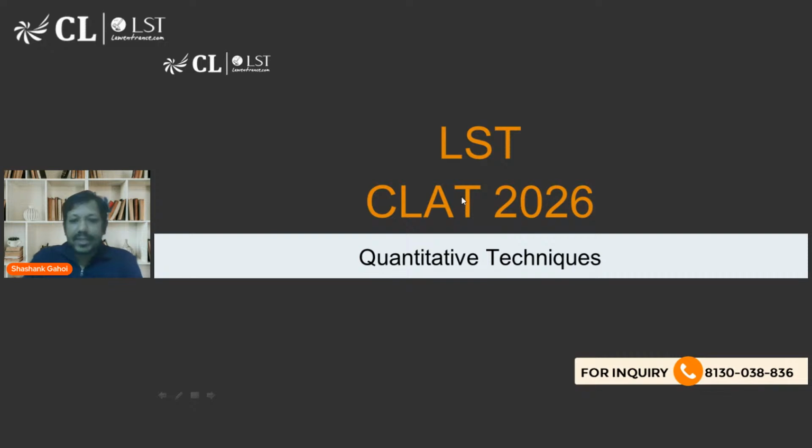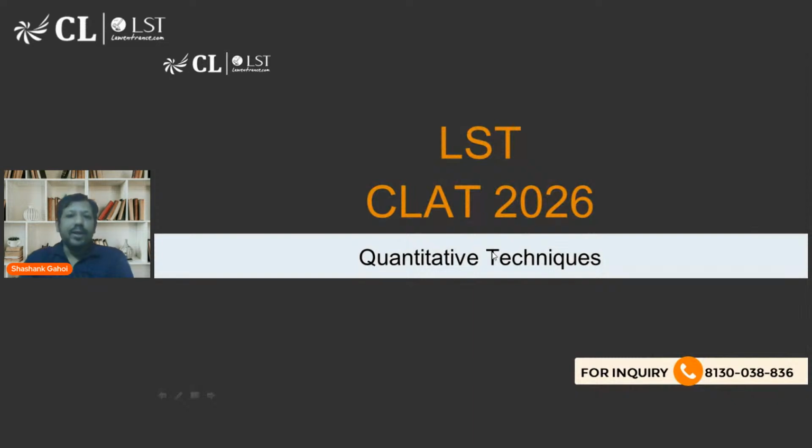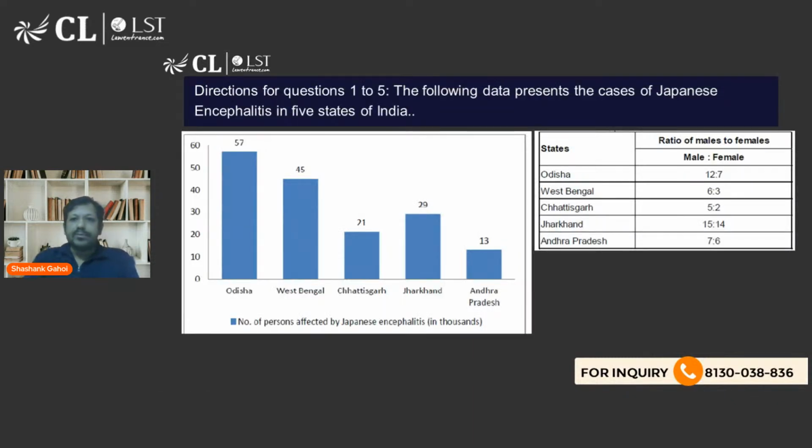So let's see what kind of questions we are going to see. In QT, we are going to talk about the first set. It is a graph, right? On the left hand side, there is a ratio of male to female. In Odisha, there are 57 people, and the male to female ratio is 12 is to 7. So how many men and how many women are we talking about?